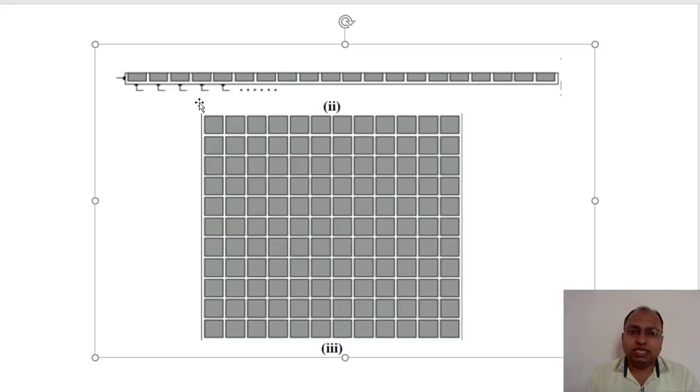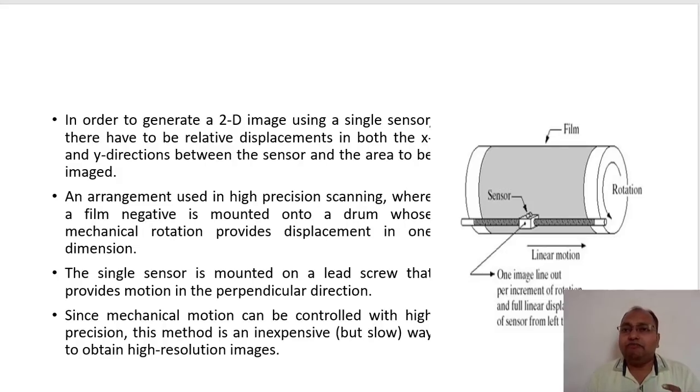Okay, fine. So this is the line sensor, and this is the array type of sensor. Now let us understand how we can generate a two-dimensional image by means of a single sensor.